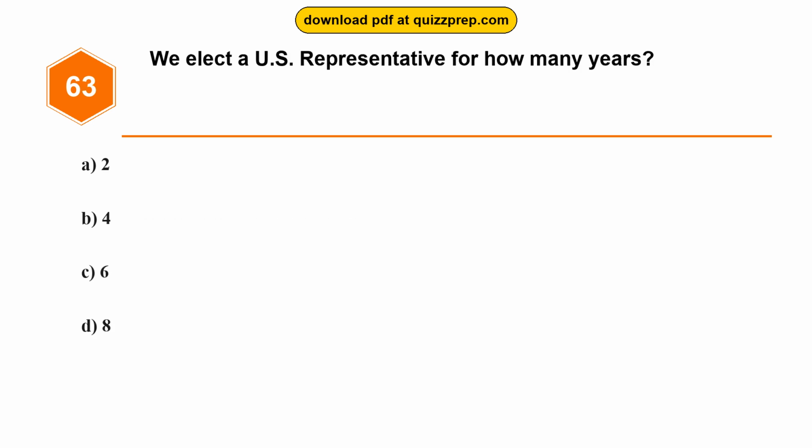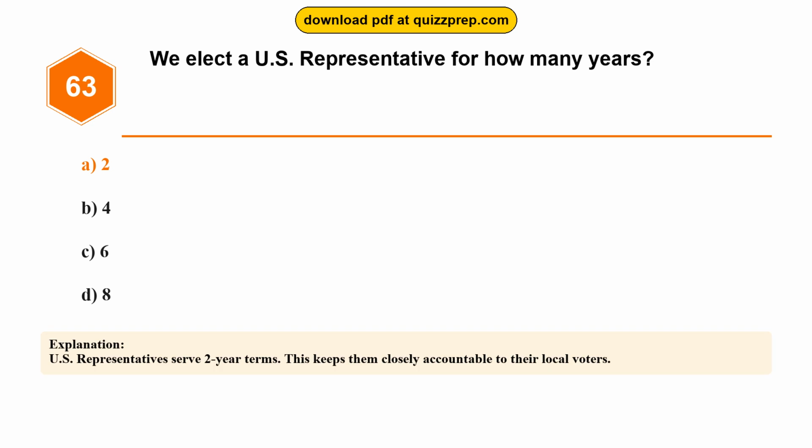Question 63. We elect a U.S. representative for how many years? Option A, 2. Option B, 4. Option C, 6. Option D, 8. The correct answer is option A, 2. U.S. representatives serve 2-year terms. This keeps them closely accountable to their local voters.